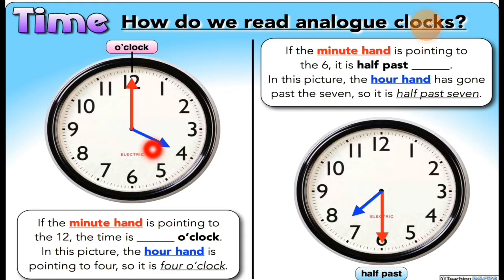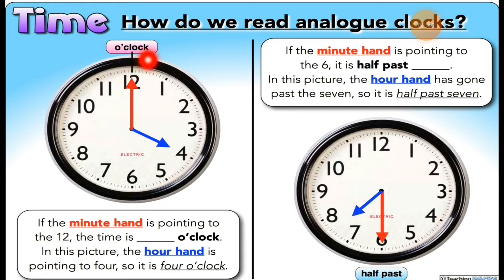You have to see where the short hand, the hour hand, is. It is on 4. So what will you read? It is 4 o'clock. This is 4 o'clock, but it is compulsory that the minute hand is on 12.